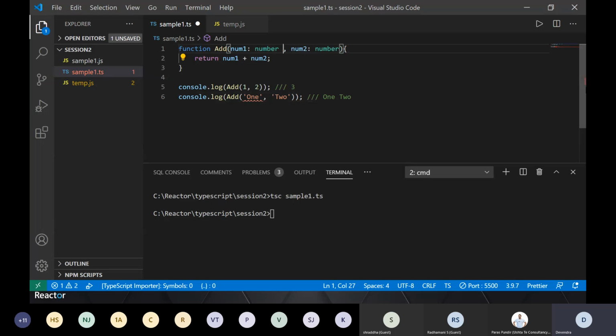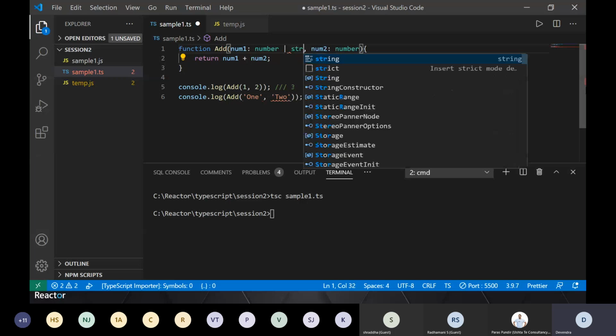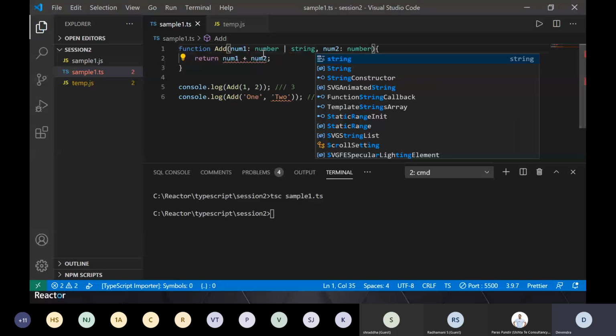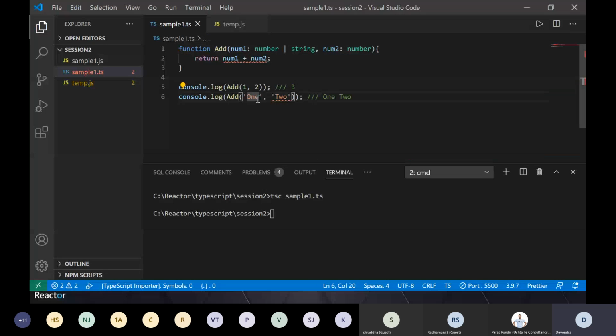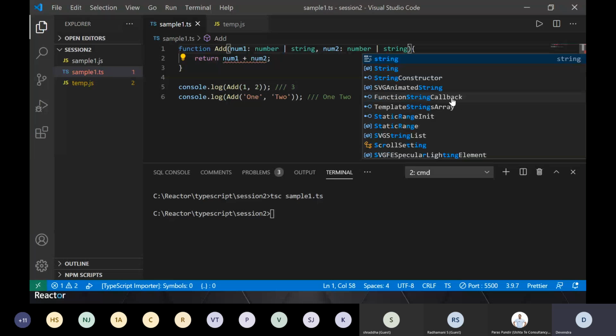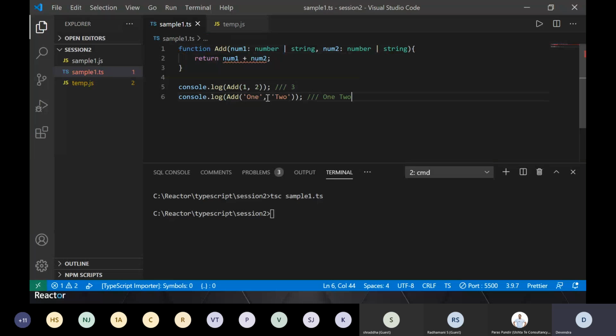As soon as I said that this parameter can take number as well as string, that error is gone. It is saying, okay, that's a valid parameter because my parameter for this function can take number or string. That's union type. And the same way, if I say for num2 also that this can take number or string, this error is also gone.